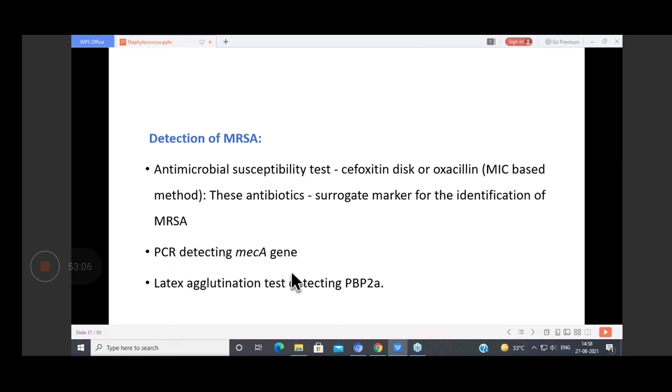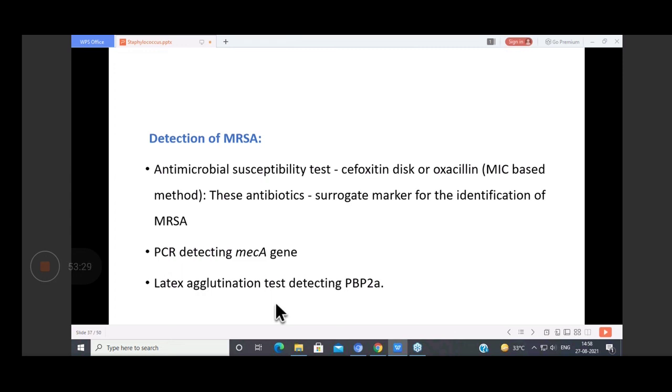Or we can detect this particular gene, mecA gene, with the help of PCR, or we can detect this penicillin binding protein 2A with the help of latex agglutination test. Okay, so you should know the principle of these tests. You know the principle. These are general diagnostic methods.